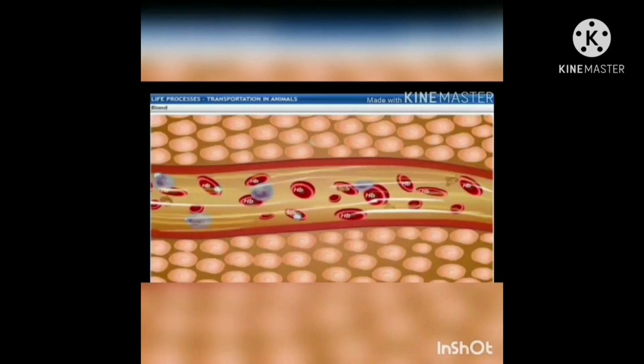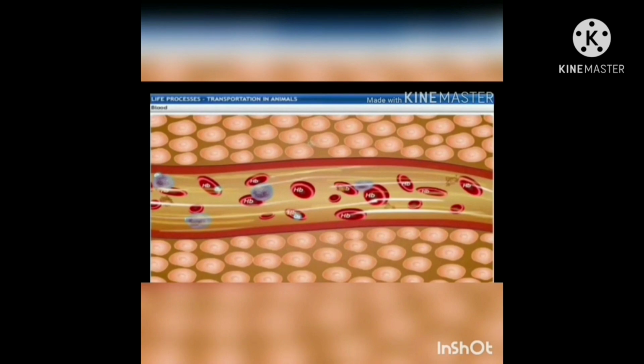The main function of plasma is transport of absorbed food, carbon dioxide, and nitrogenous wastes. Blood cells form 45% of blood.